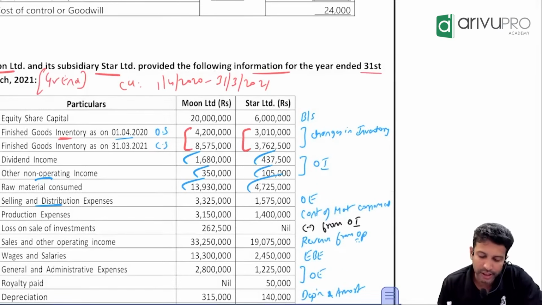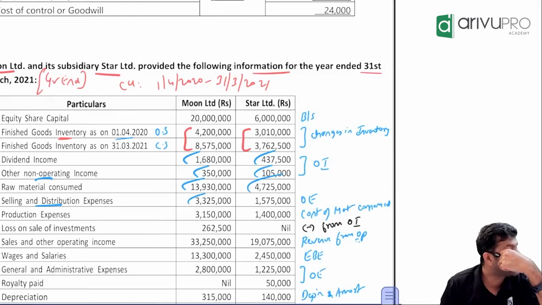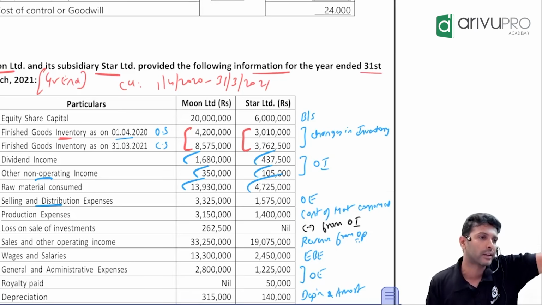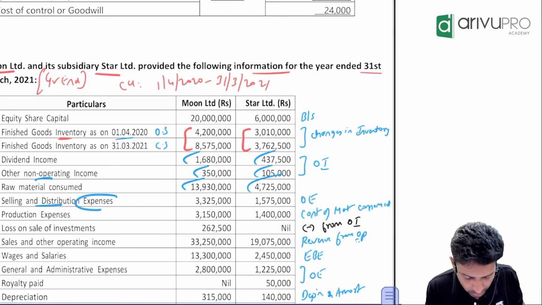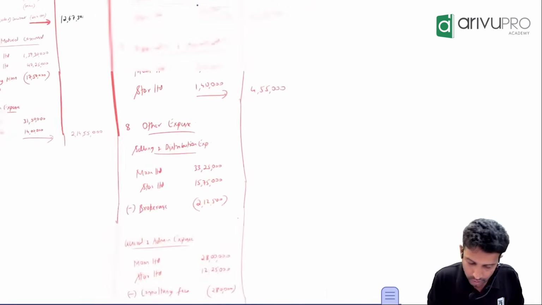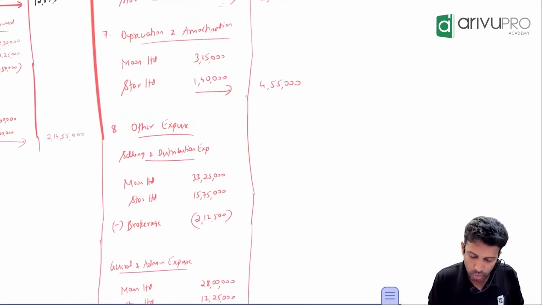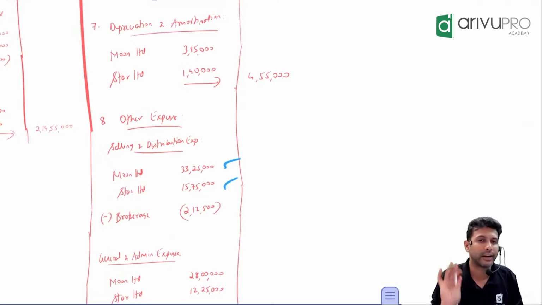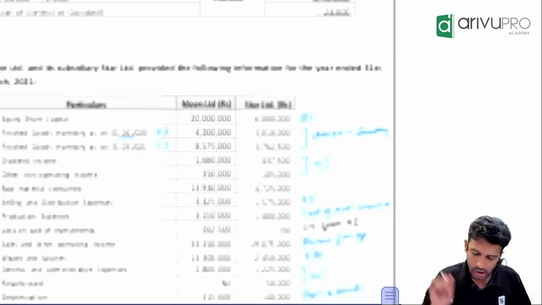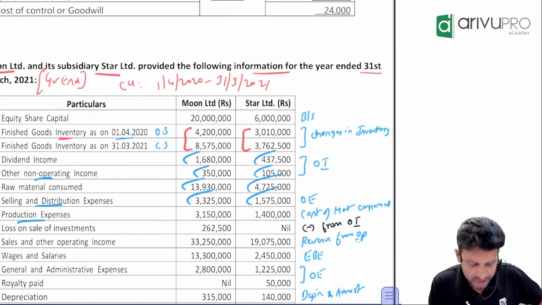Okay, next, what else is there? Selling and distribution expense. Sir, do we have any category for selling and distribution expense? If you don't have any category, it comes in the residual category called other expense. So this will come in OE, OE as in other expense. 33 lakh 25,000, 15 lakh 75,000. For other expense, I prepared note number 2, 3325 and 15 lakh 75,000. Take the number and dump it. No calculations. That's it.